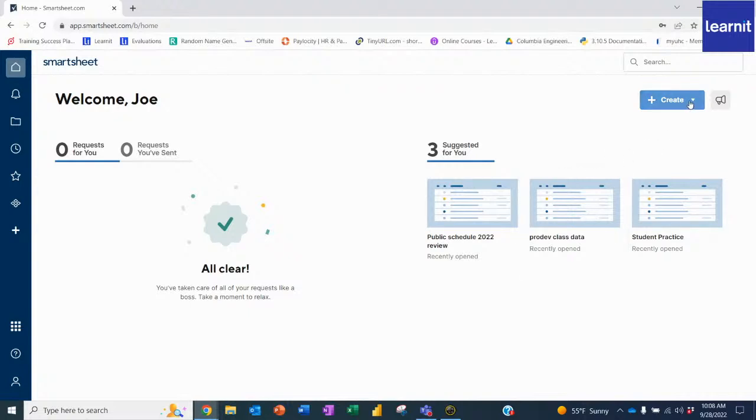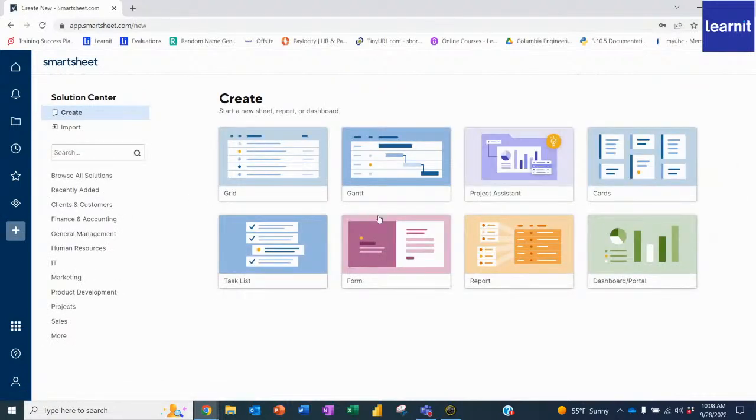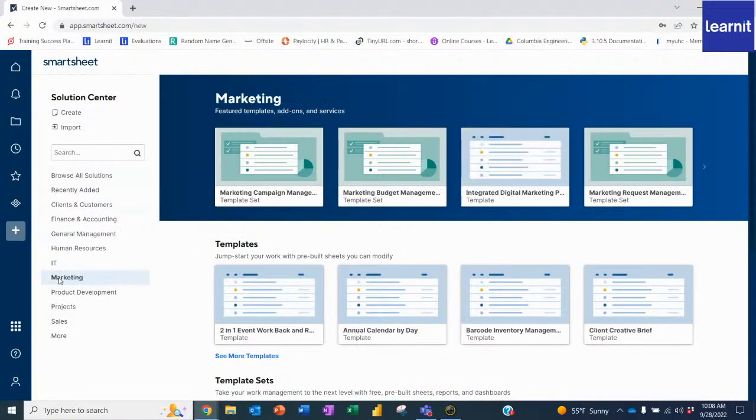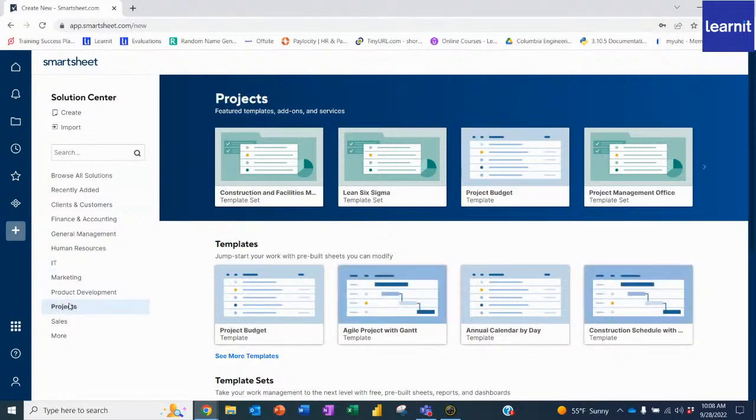Now, right away, I can click the drop down and choose if I want to create a new sheet, a form, a report, a dashboard, or even browse some of the templates that Smartsheets has for you. If you click on browse templates, they actually have quite a few templates, and they're all split into great categories. Are you maybe in general management? They have a couple of templates for that. Are you in marketing? Are you working on a project? Are you in finance and accounting?